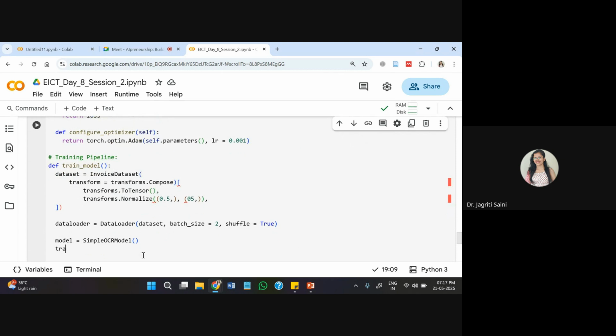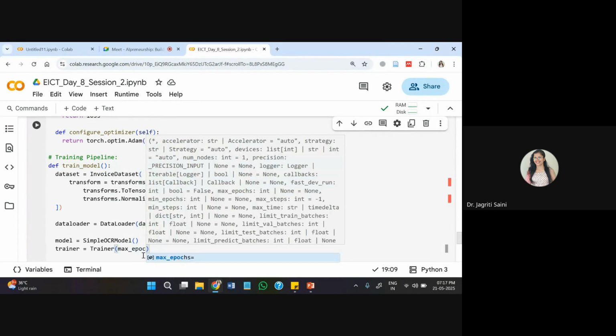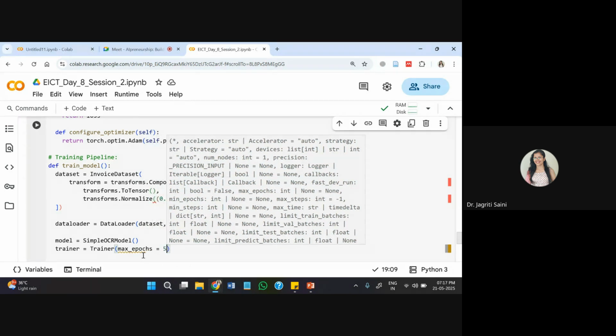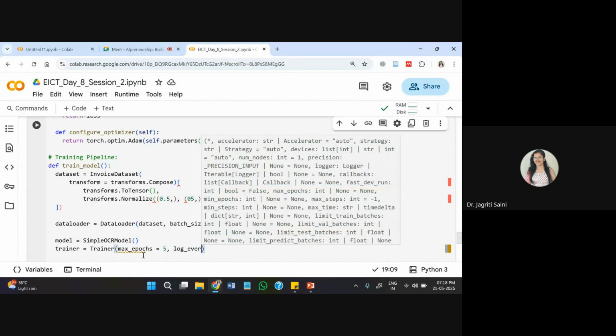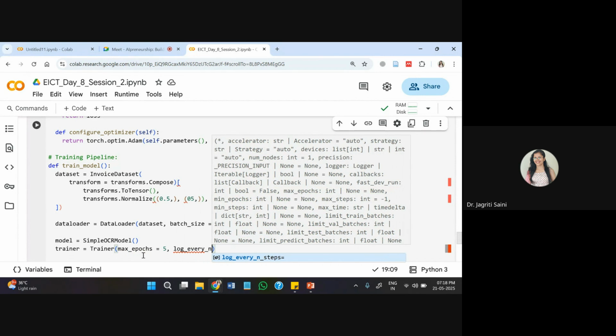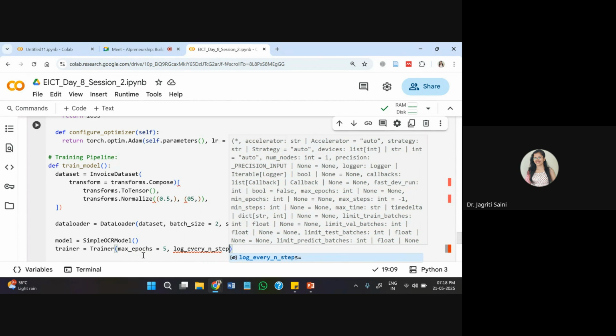And inside this, the trainer we will deploy with trainer maximum number of epochs I'll pass is equal to 5, and I need to log every entry during this epochs that are running on my system.